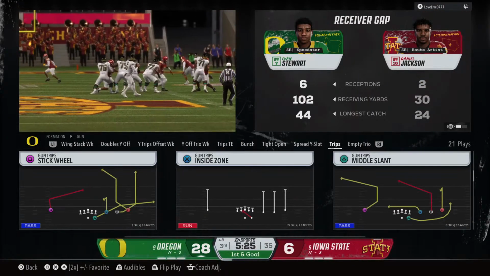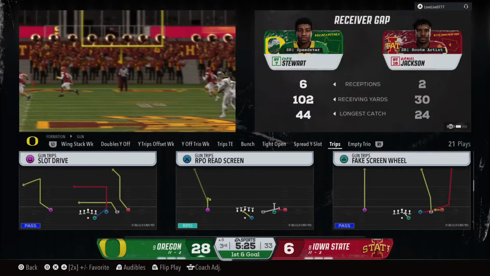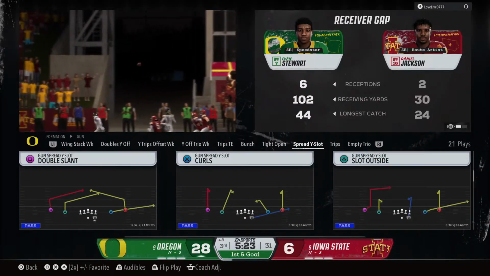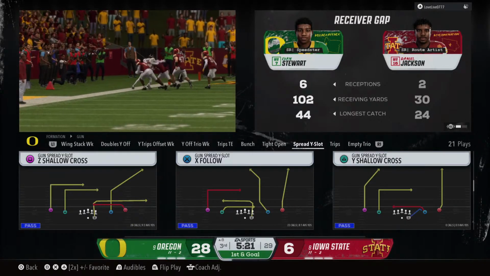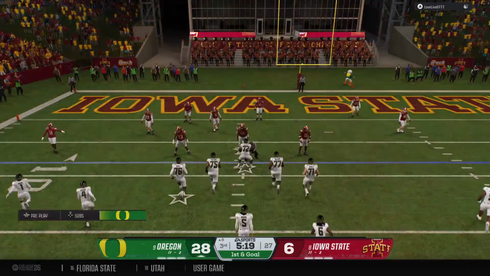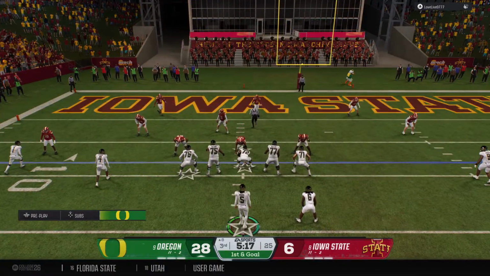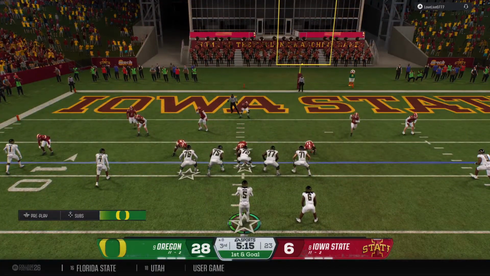He's marked out of bounds at the 8-yard line. First and goal, Oregon. So 2 big plays in a row. The defense is reeling here. Now it's first and goal.